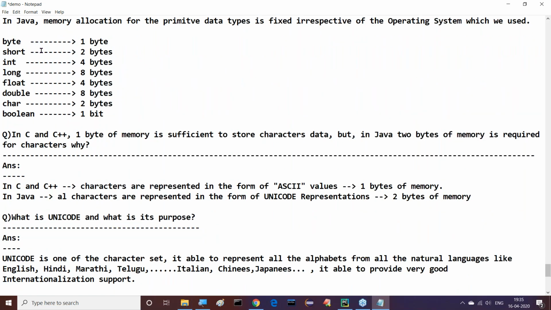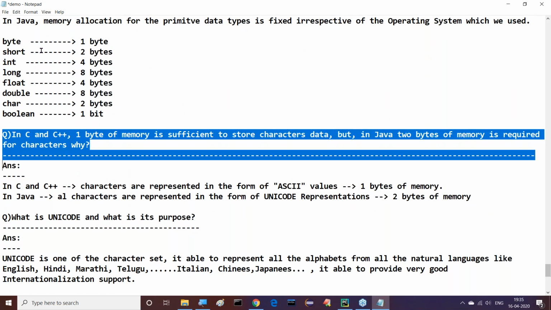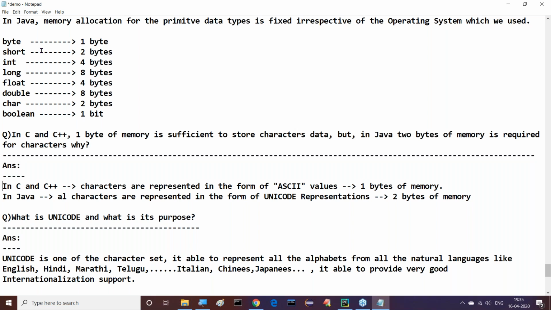Right, sir. Then after completion of this, we can understand this now. In C and C++, 1 byte of memory is sufficient to store character data, but in Java, 2 bytes of memory is required for character data. Why? Right, sir. The answer for this question is very clear.